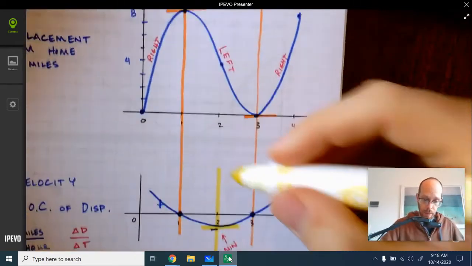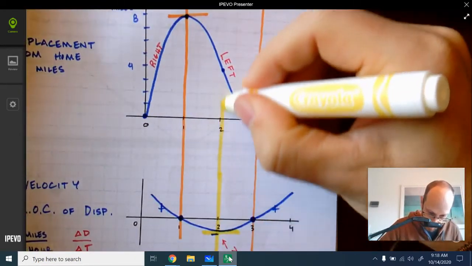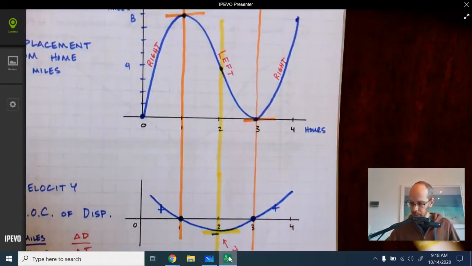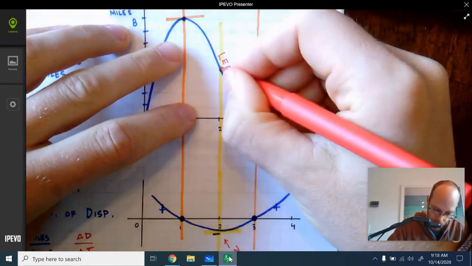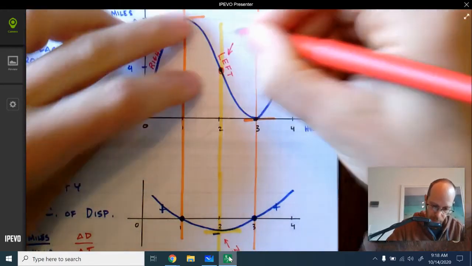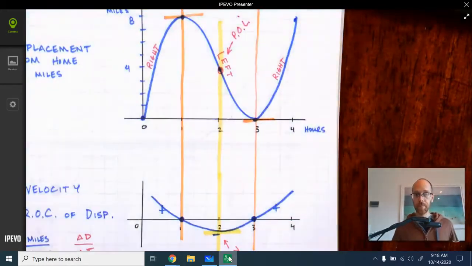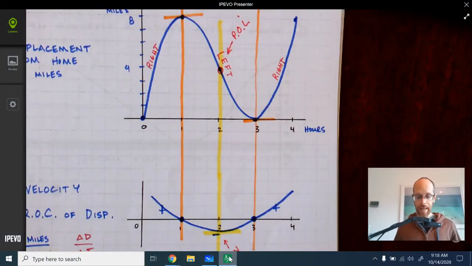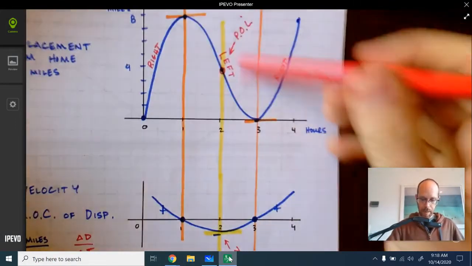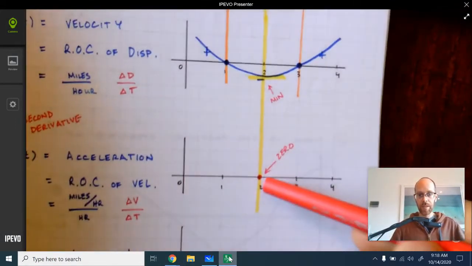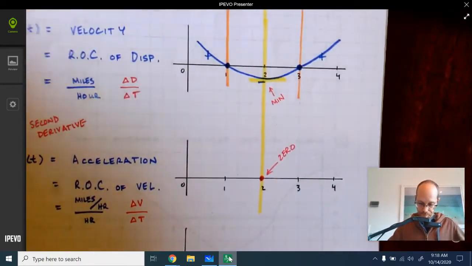And I think it's worth noting, if we look up here, that on the original graph, that is associated with this point right here, which is the point of inflection. So the point of inflection on a displacement graph will be associated with when the acceleration is 0.